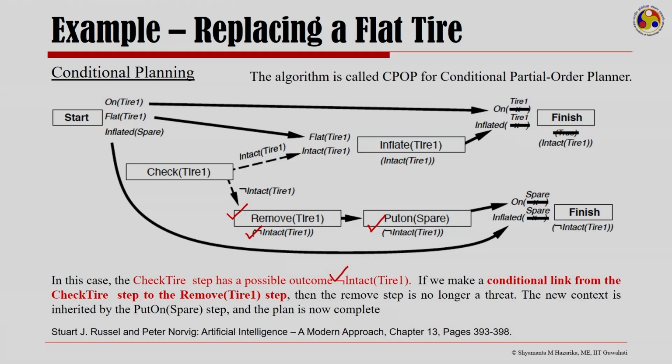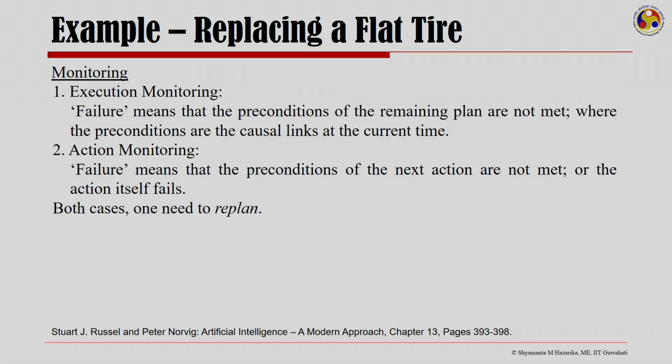Now, this algorithm that we have just looked at is called the conditional partial order planner, and is a good example of conditional planning. There is another solution to replacing a flat tire, as we have been discussing earlier. It is about monitoring.